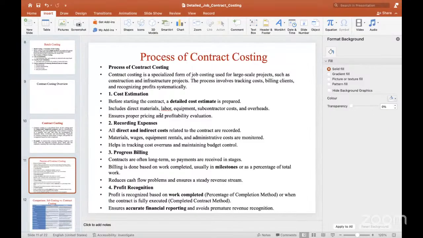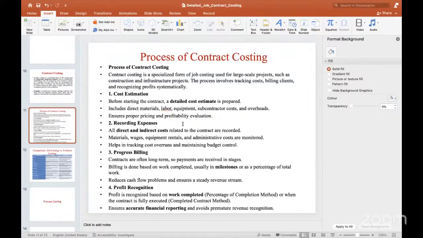And the next one is recording the expenses. As I said earlier, in contract costing, 90% of the cost is direct expenses only, so we observe very little indirect expense.